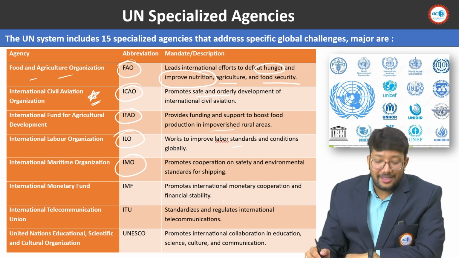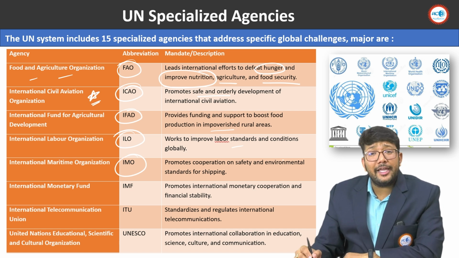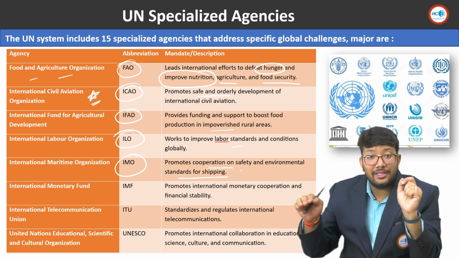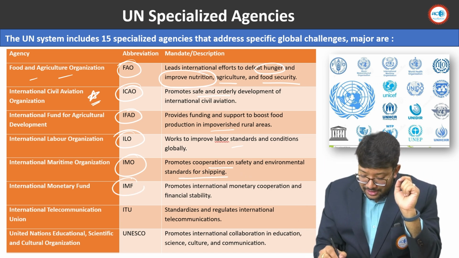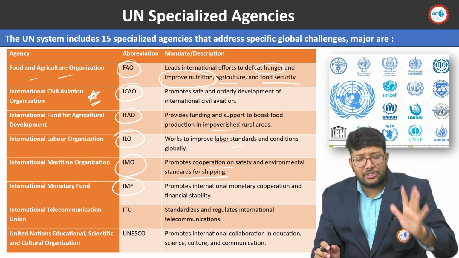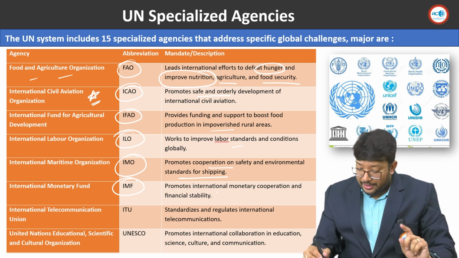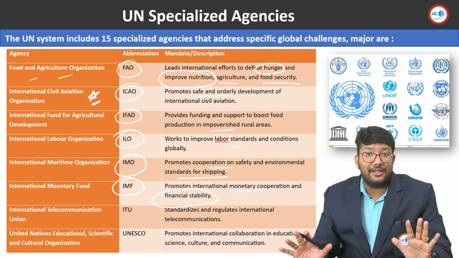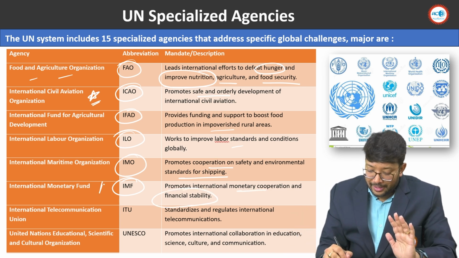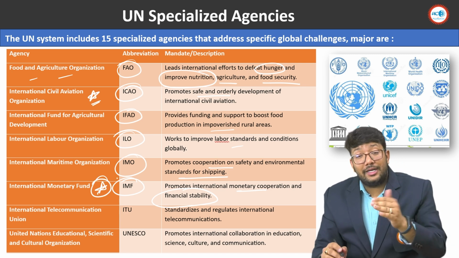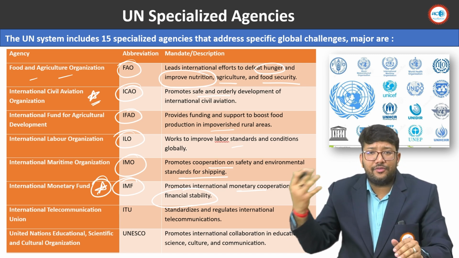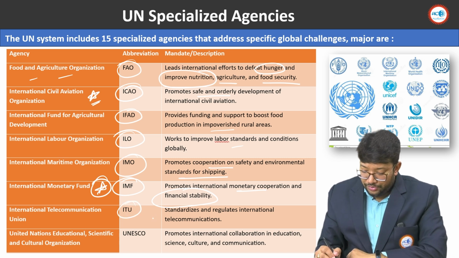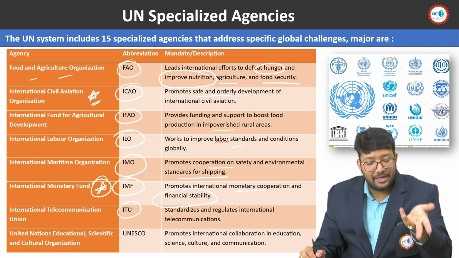Next is IMO, International Maritime Organization. It promotes cooperation on safety and environmental standards for shipping. Okay, the maritime, obviously. Next is IMF, International Monetary Fund, the most important one. It promotes international monetary cooperation and financial stability across the world. That's the IMF's role. And since Pakistan was on the grey list, it becomes again and again important from the exam point of view. Then comes the ITU, International Telecommunication Union, which standardizes and regulates international telecommunication.